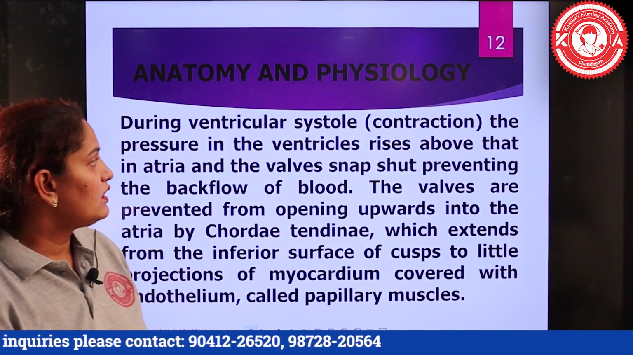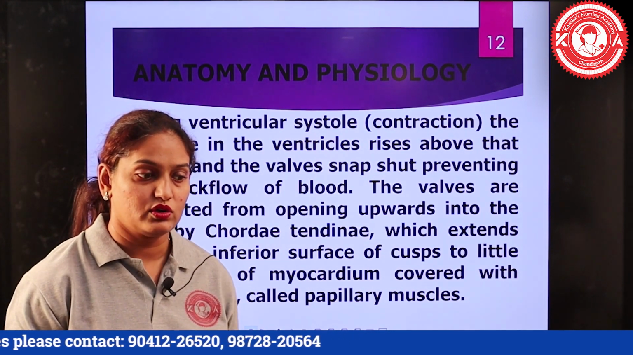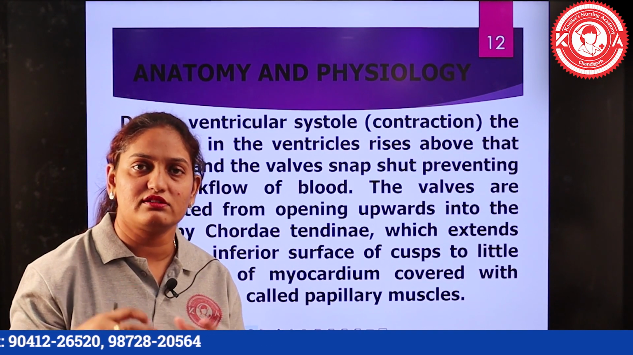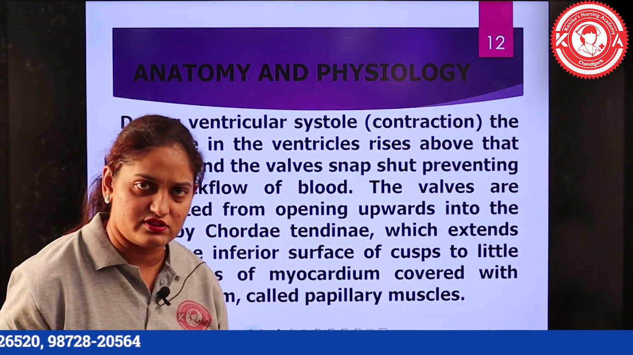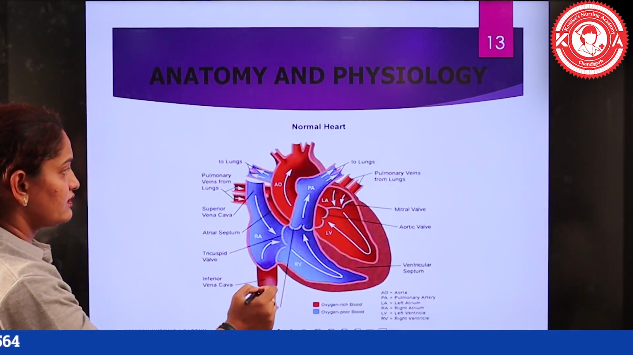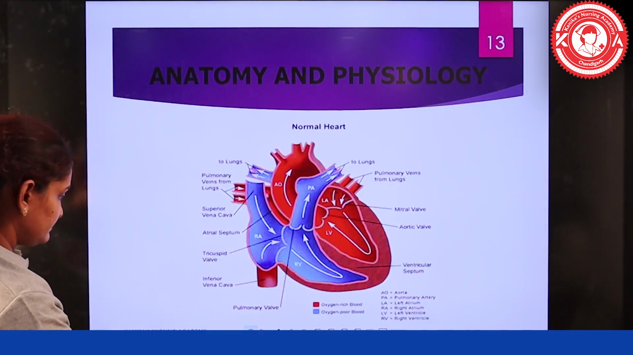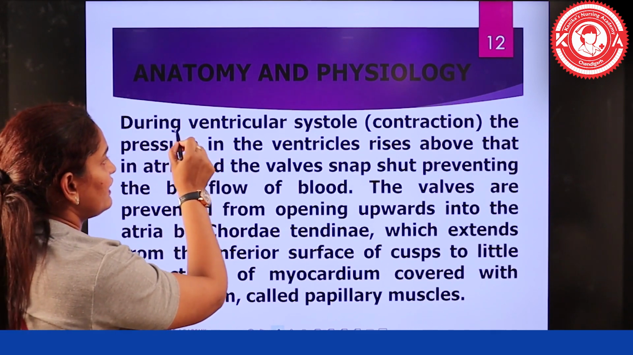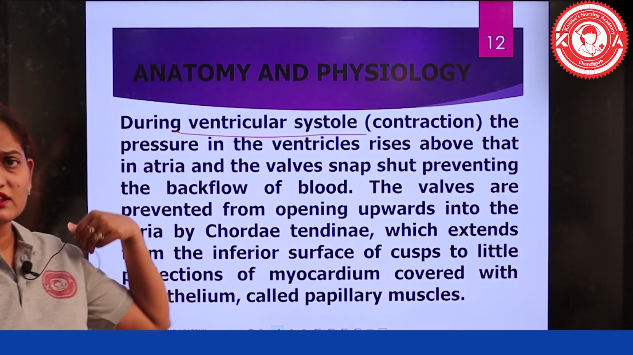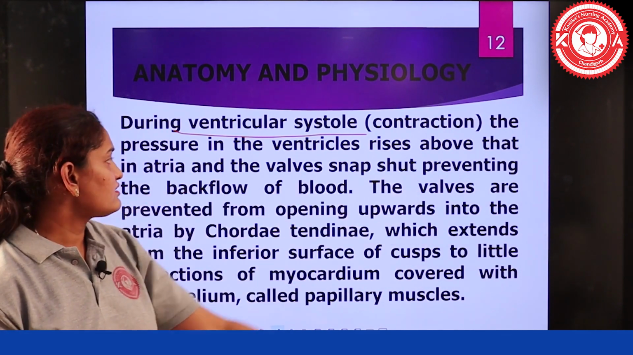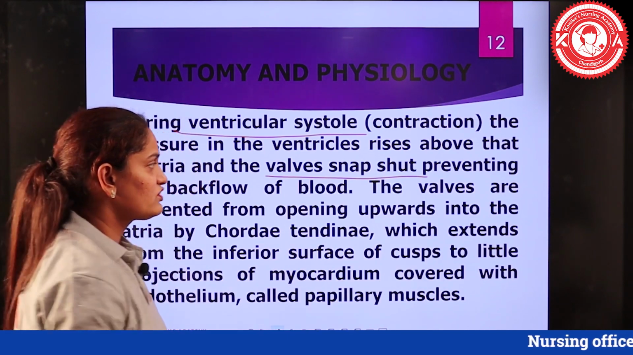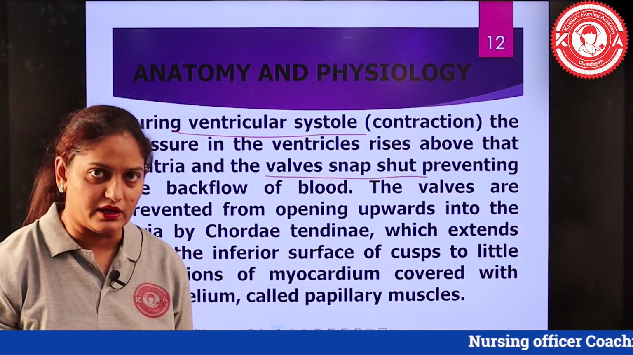Next, what happens when the heart contracts and the cardiac cycle occurs, and what happens to the valvular structures? During the contraction of the ventricles, that is ventricular systole, the pressure in the ventricles rises above that in the atria, and the valves snap shut, preventing the backflow of the blood.